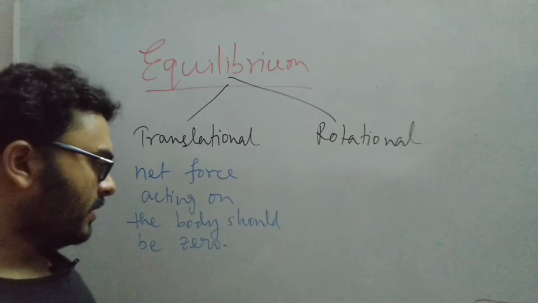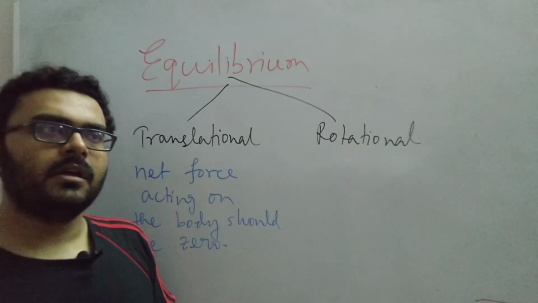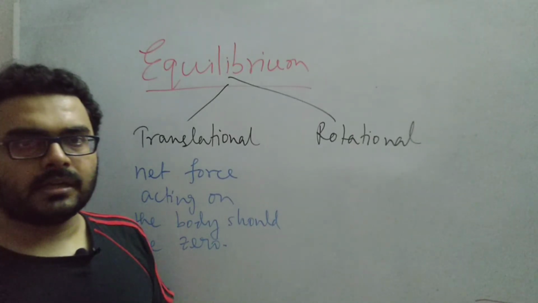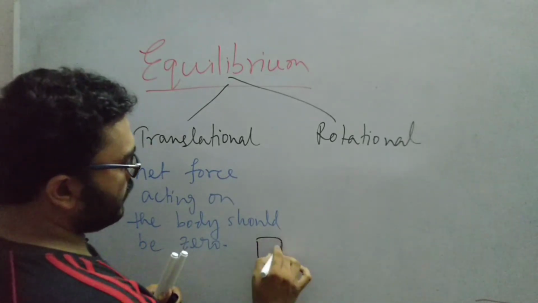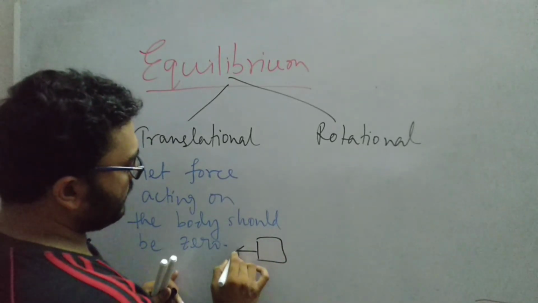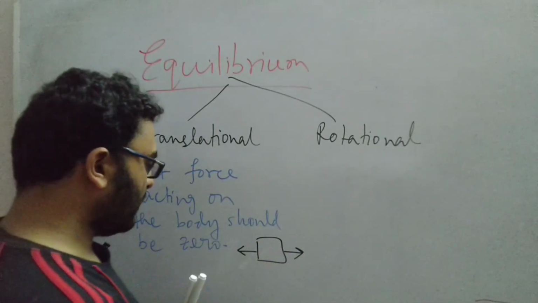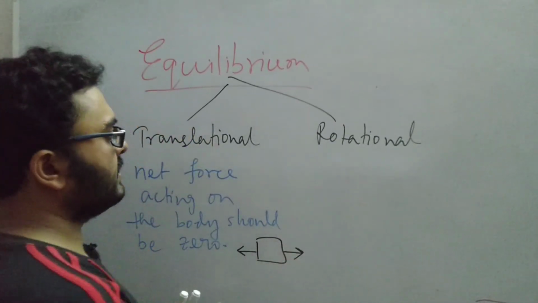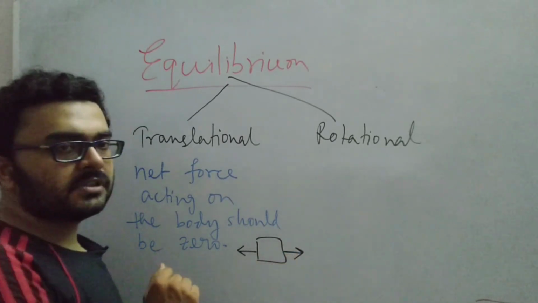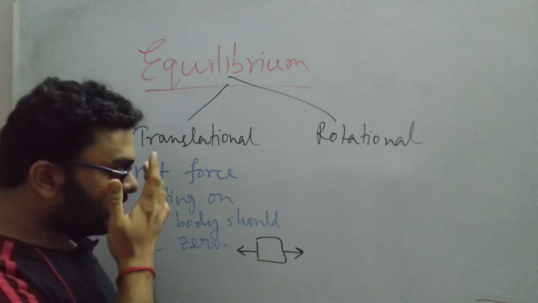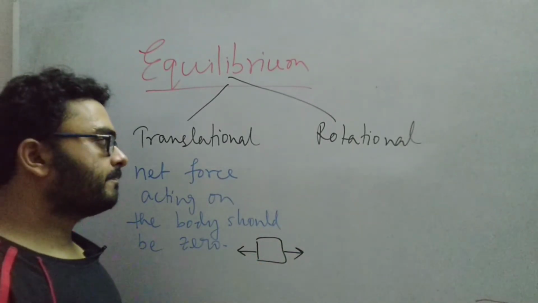Say you and your friend are applying forces on an object in two different directions. If this is a box, your friend is applying force in this direction and you are applying force in this direction. If both of you apply the same force, two forces are acting on the body, but the net effect of these two forces turns out to be 0. Under this condition, the box can be said to be in translational equilibrium.